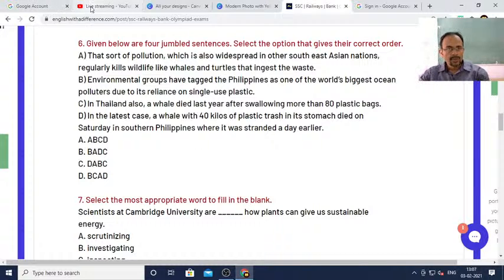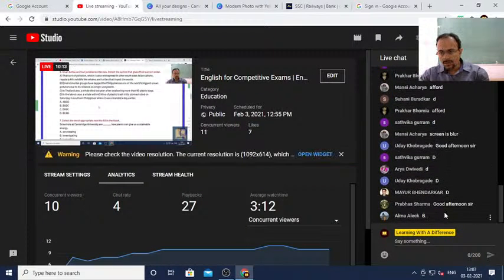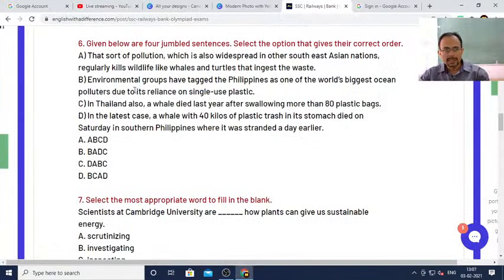So what do you think, dear students? Do you find anything like sequence? You tell me. Okay, the sequence you tell me. Is it BADC or BCAD or DABC or ABCD? Just tell me the sequence. Which number do you think the paragraph can start or the description can start? Which option do you think the description of this particular pollution can start?